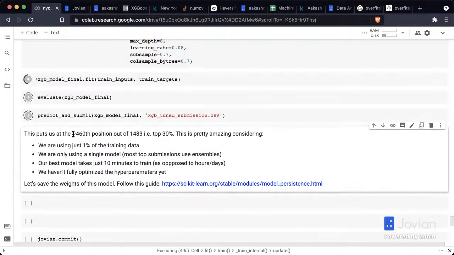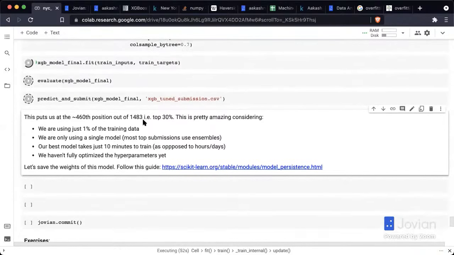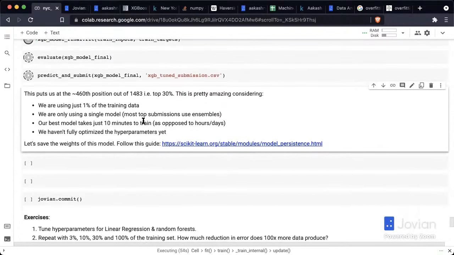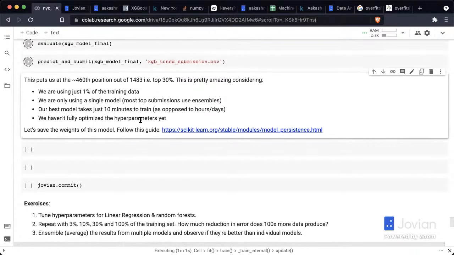Now, in my case, I think the last time I trained this, it was able to get us to about the 460th position. I'm hoping we can beat that. I'm hoping we can get maybe into the top 25, 26%. Let's see. But it should be somewhere around that point. And again, what is pretty amazing here is that we are still just using 1% of the data. We are throwing away 99% of the training data, never looking at it. And the reason we are able to do that is because the test set is really small.